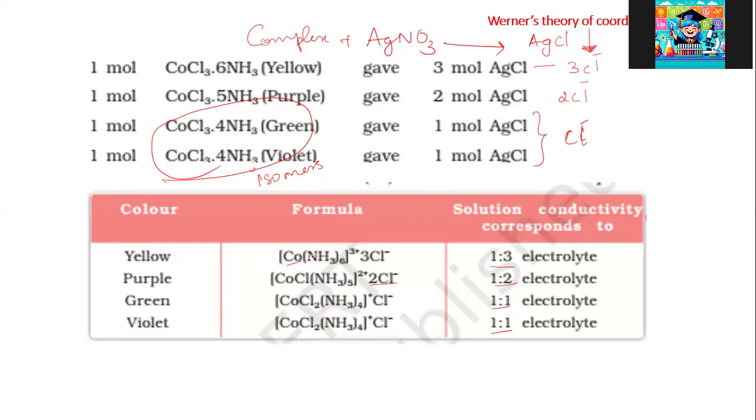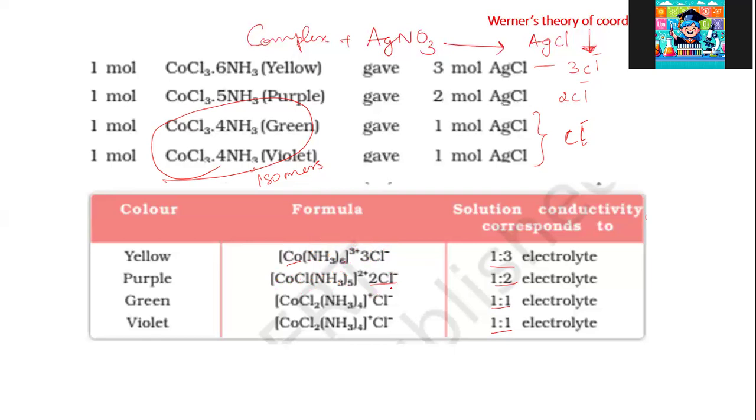In the first case, all 6 NH3s are inside the square bracket and 3 Cl minus are outside the bracket for electrical neutrality. In the other case, 1 chloride ion and 5 NH3s are inside the bracket, meaning they are tightly bound to the cobalt transition metal.